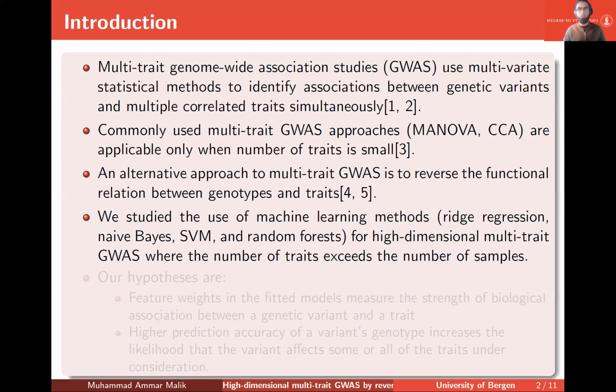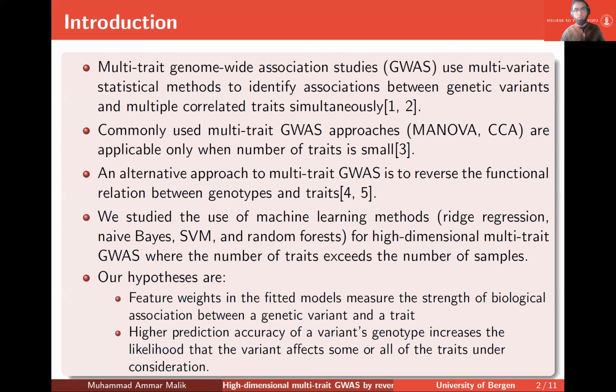Our overall hypotheses for this study are, number one, feature weights in the fitted model measure the strength of biological association between a genetic variant and a trait. And number two, higher prediction accuracy of a variant's genotype increases the likelihood that the variant affects some or all of the traits under consideration.